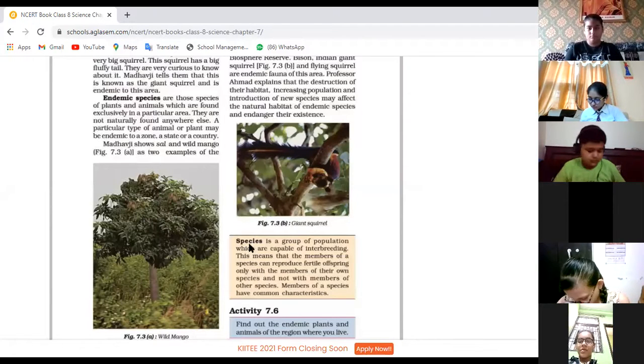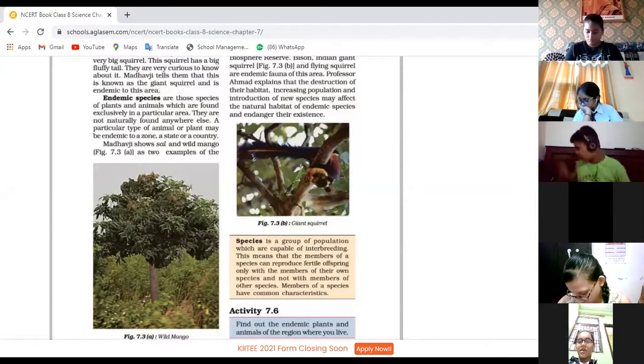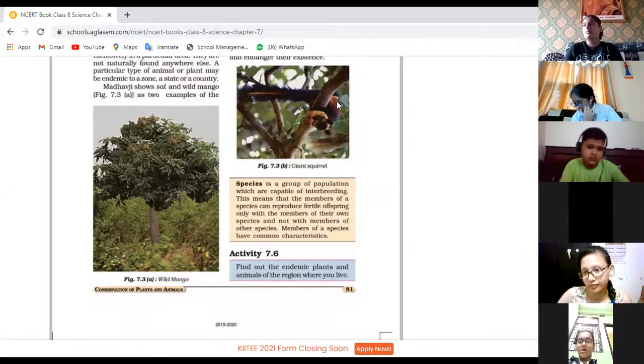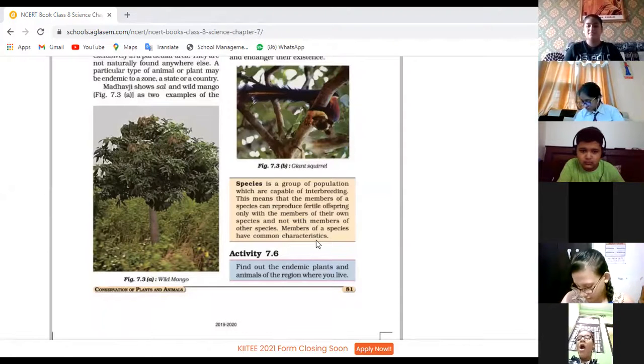Imad, continue. Species is a group of population which are capable of interbreeding. This means that a member of a species can reproduce fertile offspring only with the member of their own species and not with the member of other species. Members of a species have common characteristics.